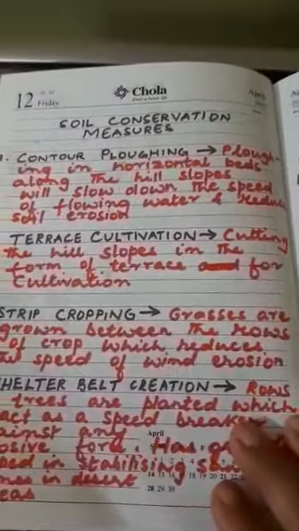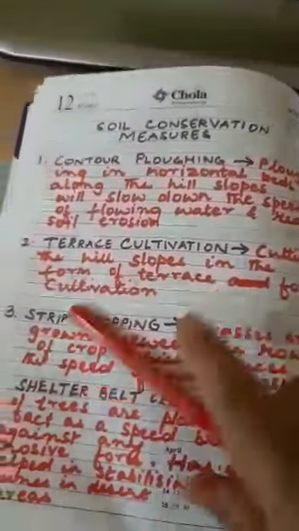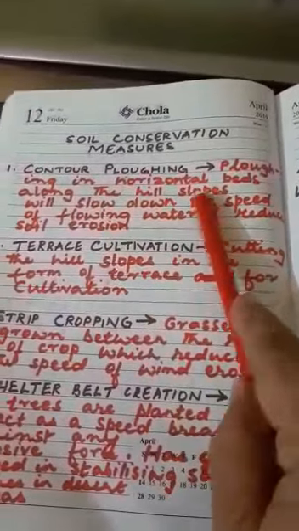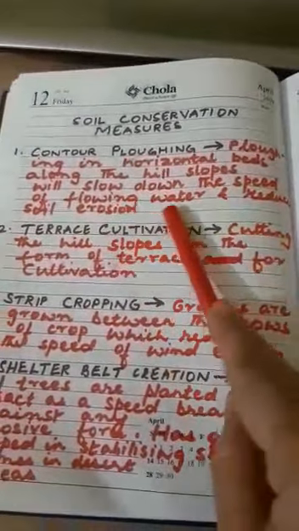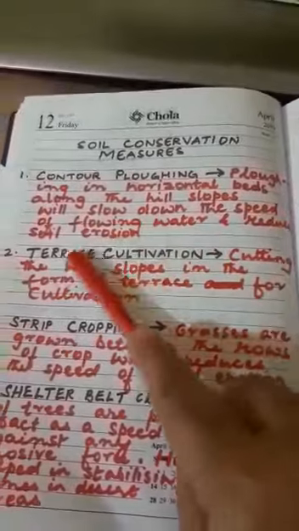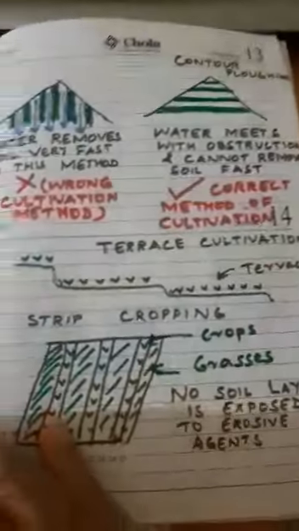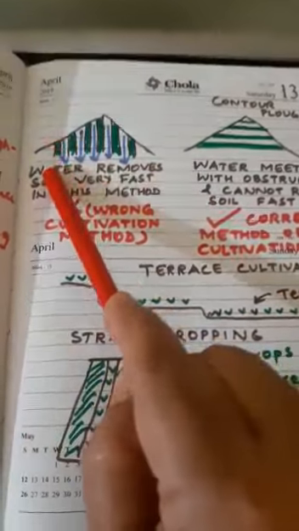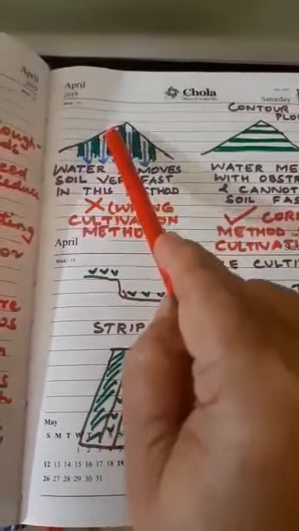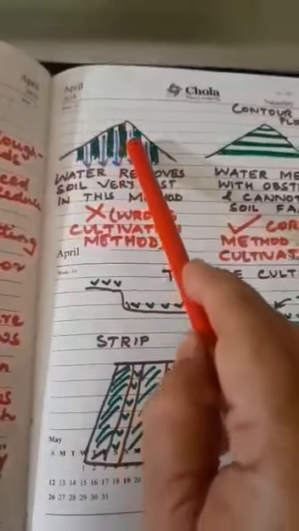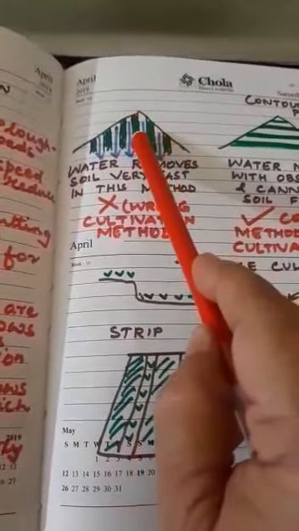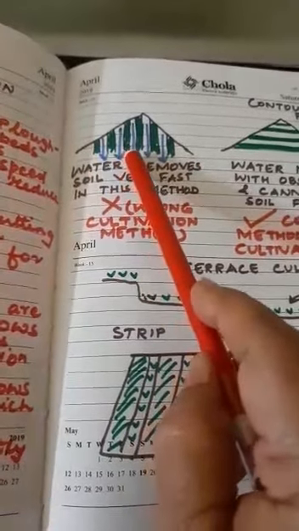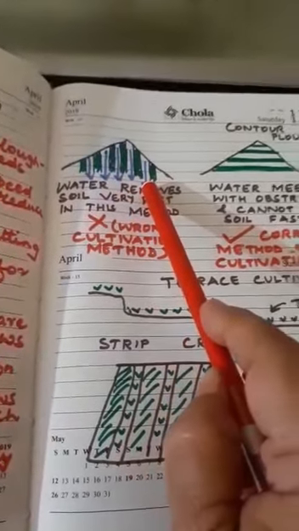The first one is contour plowing. Plowing in horizontal beds along the hill slopes will slow down the speed of flowing water and reduce soil erosion. So here I have shown you diagrammatically that when on the hill slopes we are cultivating in this vertical manner, there are gaps in between the rows of the crops. In between the rows of the crops, the soil is bare.